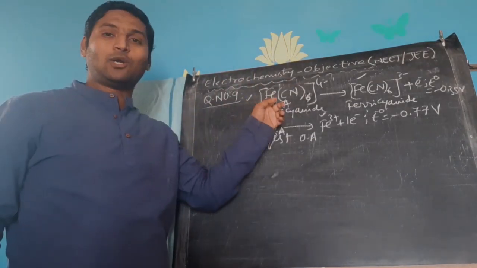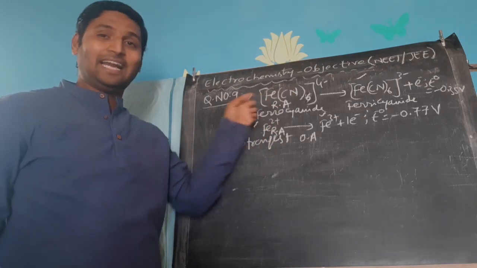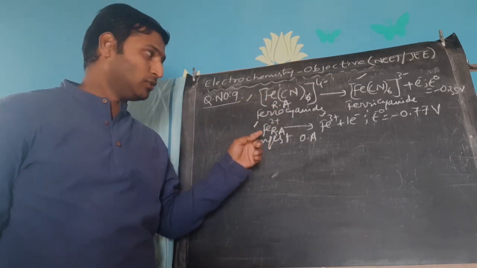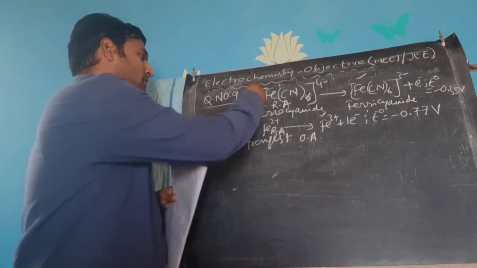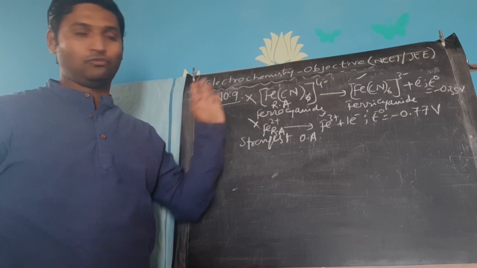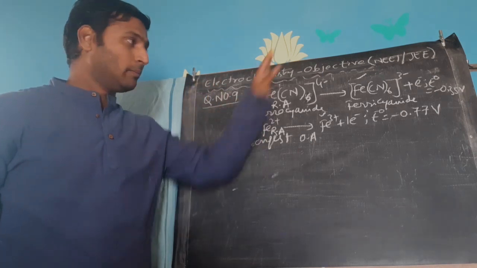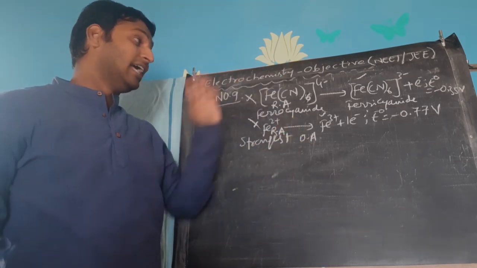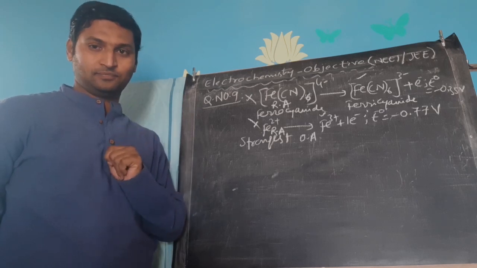And that way both these are reducing agents, so they are out of discussion. So these 2 options we can remove. Ferrocyanide and ferrous we can remove because from the given information their oxidizing capacity cannot be assessed.